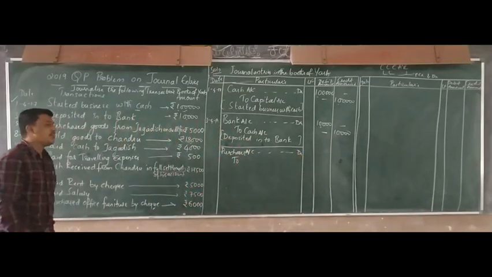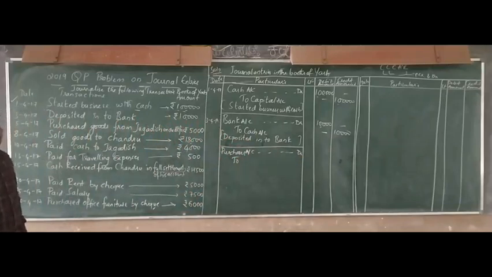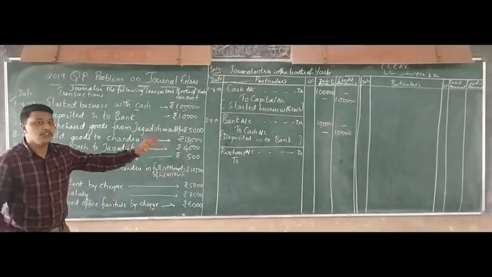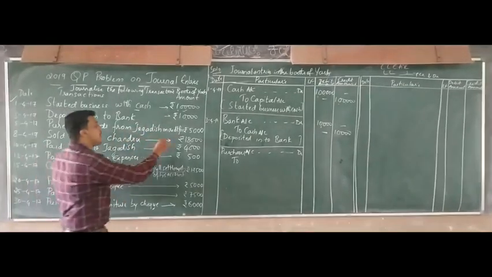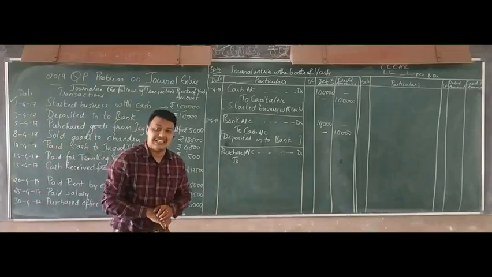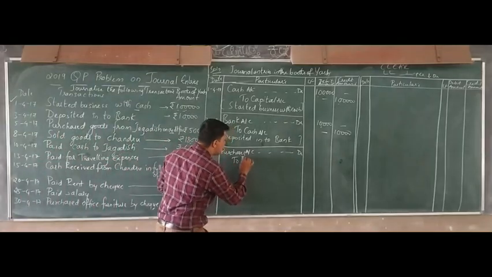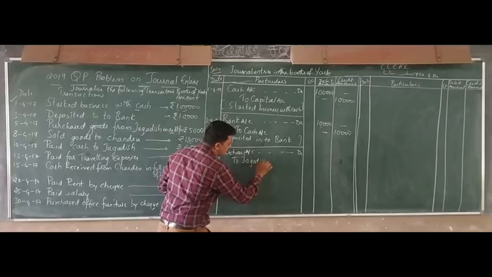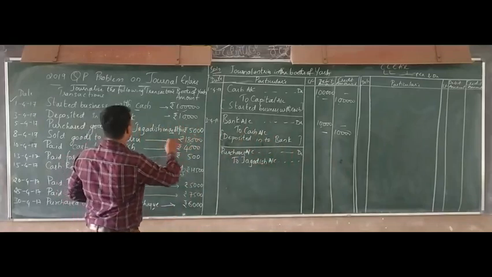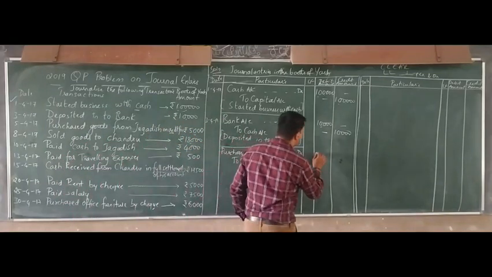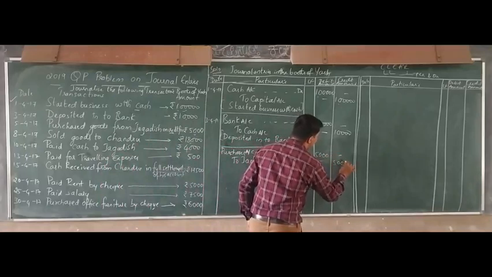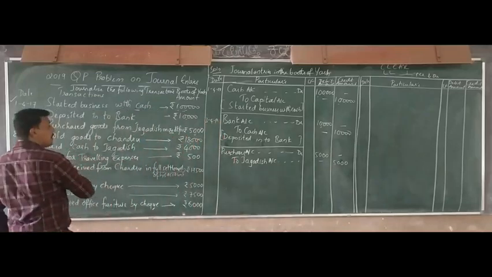To whom? Did you give cash to Jagadish? No, you have purchased it on credit. They have given the name and mentioned that it was purchased on credit, so you have to mention the name of Jagadish because it is a credit transaction. To Jagadish account. What is the amount here? That is 5,000.